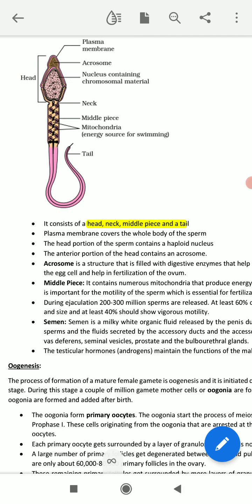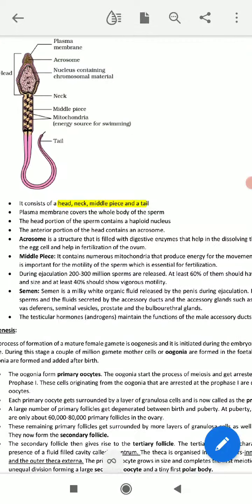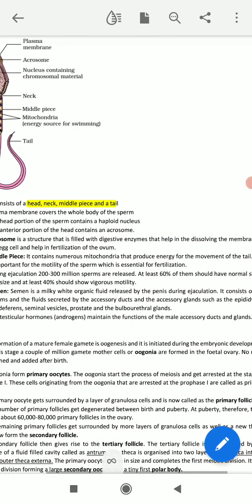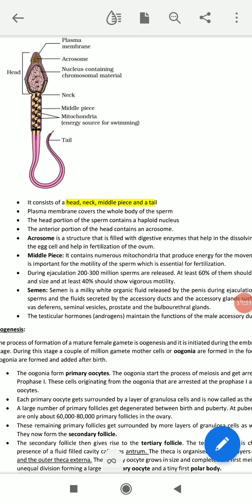Okay, next is the mid piece. It contains numerous mitochondria that produce energy for the movement of the tail. Why? Because this mid piece contains the mitochondria, and we all know that mitochondria is the powerhouse of the cell. During ejaculation, in sexual intercourse, 200 to 300 million sperms are released, and out of these, only 1 or 2 sperm can penetrate the ovum layer.